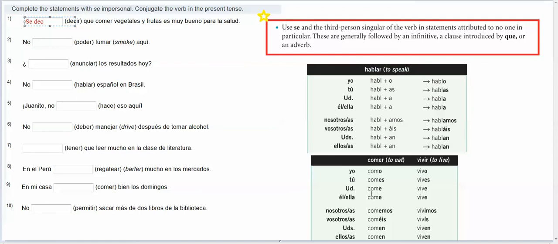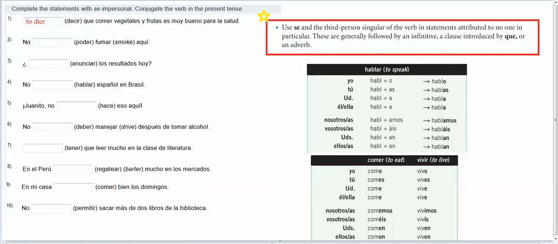We're supposed to use third person singular, él, ella. So first off, it's a stem changing verb, so we're going to change that E to an I, and then our third person spelling for an IR verb, like vivir, is going to be an E. So you'd say, se dice que comer vegetales y frutas es muy bueno para la salud.